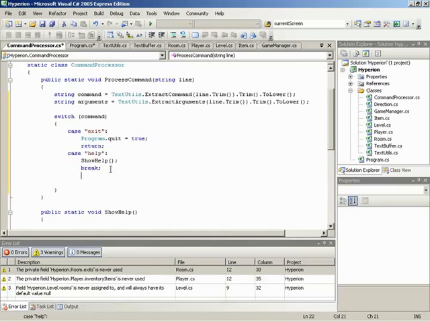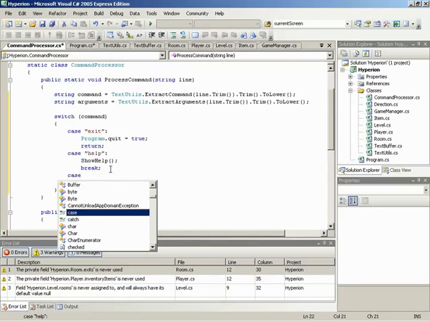So what you're doing is you're setting up with this switch thing here. I'm just going to call it a thing for our beginners out there, right? So what we're doing is we're setting it up in such a way that in case exit comes in, it's time to quit. That's it.